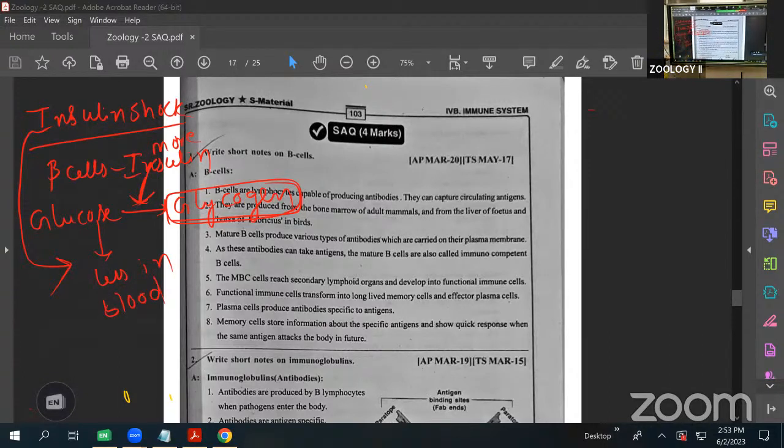It causes insulin shock. Insulin shock is the opposite of diabetes mellitus. Here, we discussed the differences between diabetes mellitus and diabetes insipidus, and next, the VSAQ on insulin shock. Next, one more topic we are going to discuss is erythropoietin.